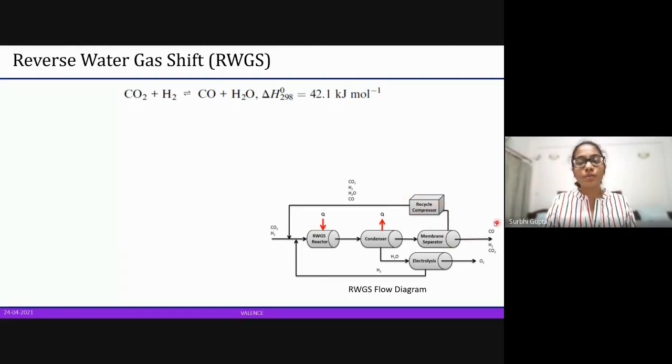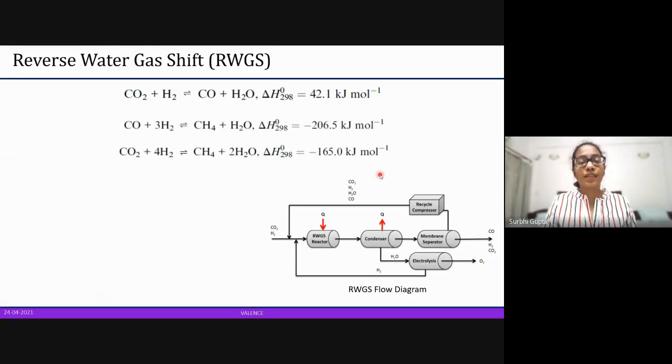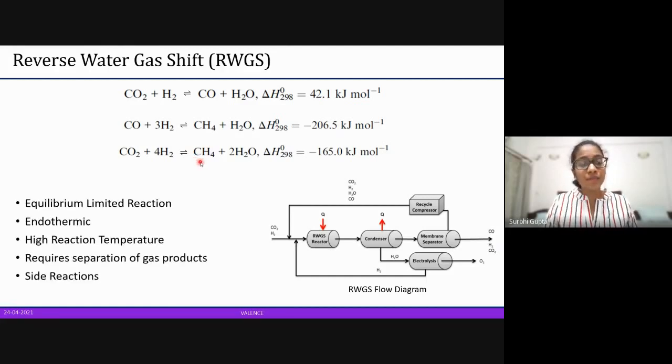And if we have carbon monoxide, we take it out. But the problem is we have a lot of side reactions, and the most difficult is the fact that methane is a gas. So if we have methane along with carbon monoxide, it becomes difficult to separate the gas out. So there are a few limitations of this technique which we need to overcome.